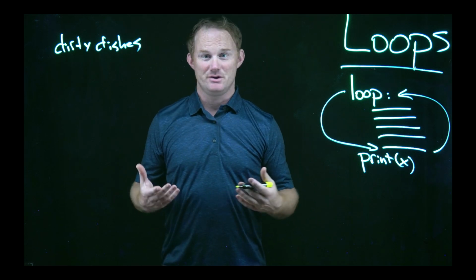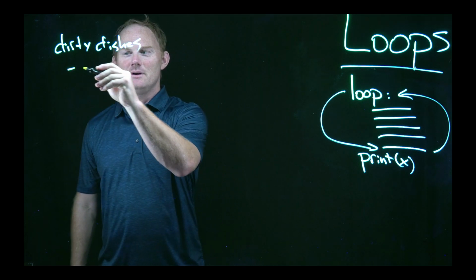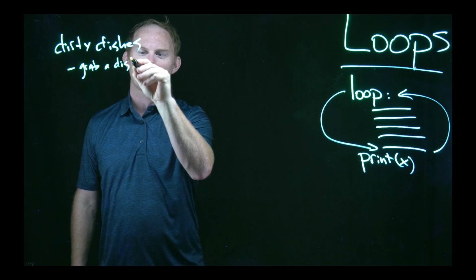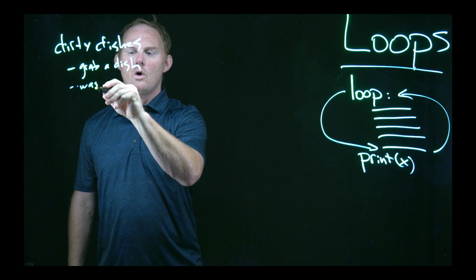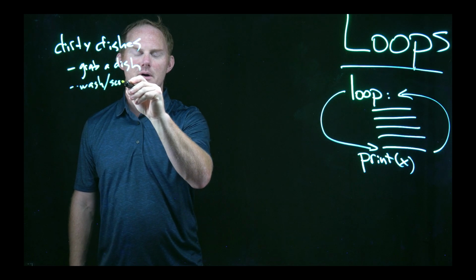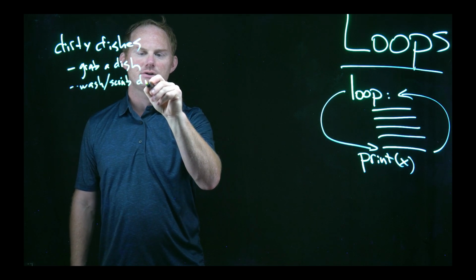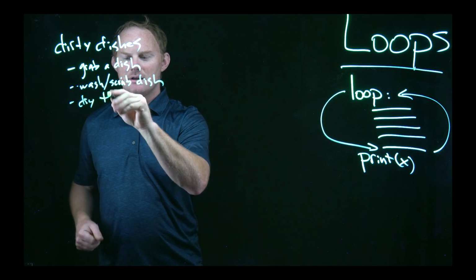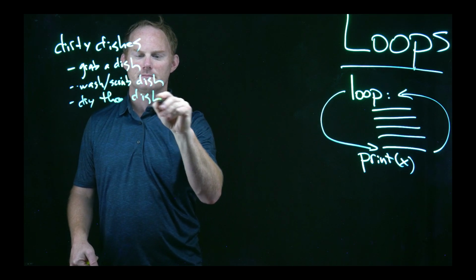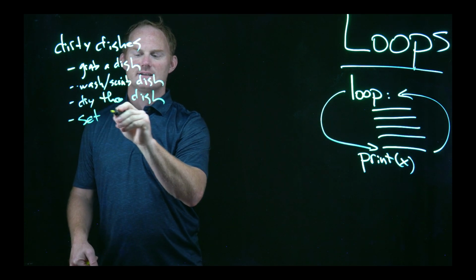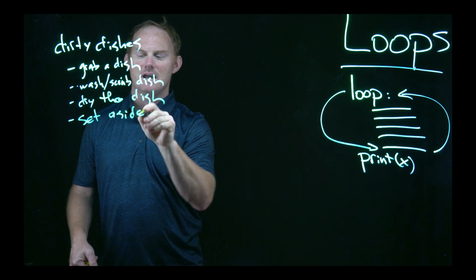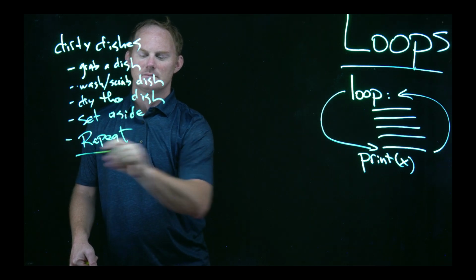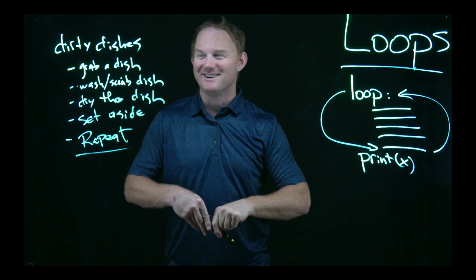The process is pretty straightforward. Step 1, grab a dish. Step 2, wash/scrub the dish. Step 3, dry the dish. Step 4, set aside, and then repeat. Okay? That's a loop, right?